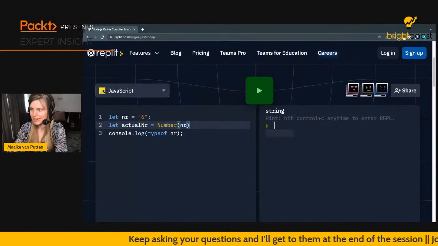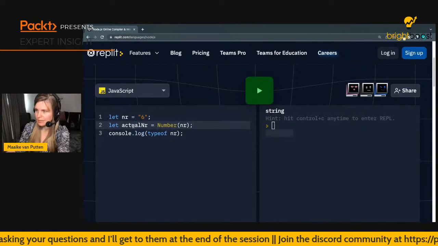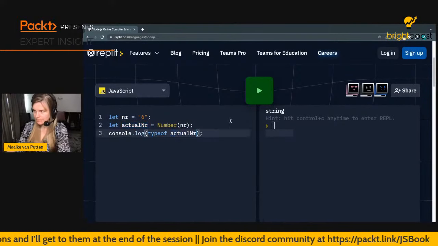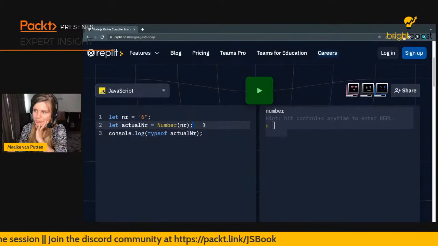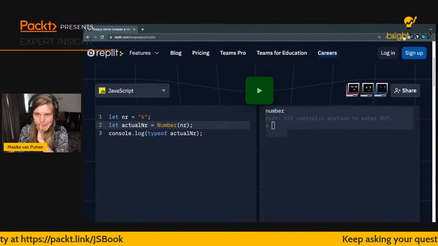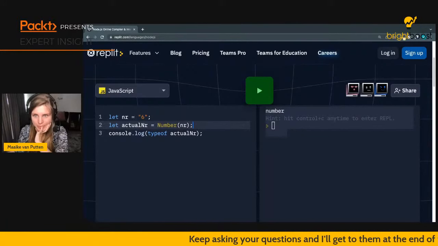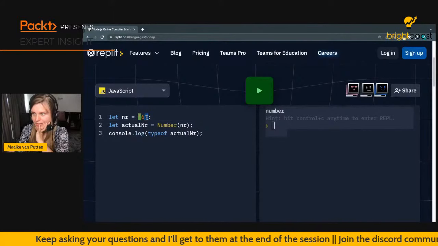So I'm going to say Number, and then in there, I'm going to place our string. And then I'm going to print the type of the actual number. And you can see that right now it has turned into a number. Ah, yes. So you see, Mehmet was asking, the quotes make it a string? Yes, indeed. So this is what makes it a string.